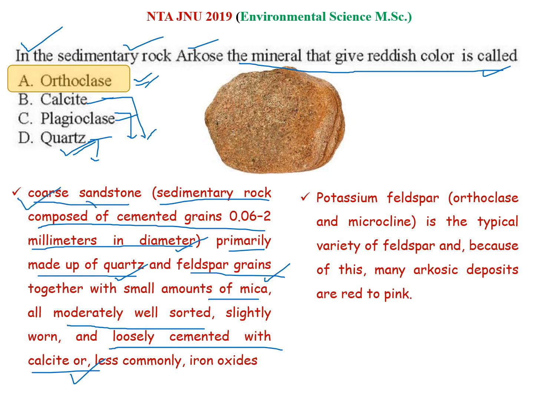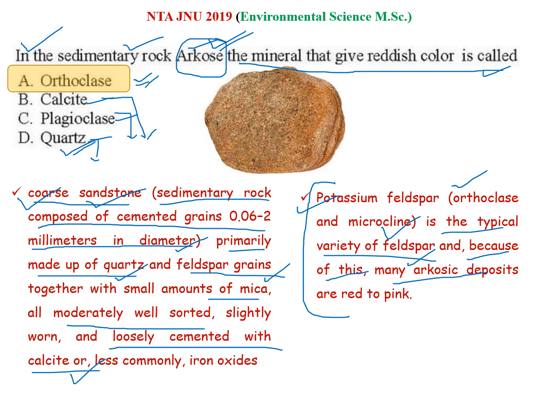This is present in the coarse sandstone. This is the composition of the arkose sedimentary rock. One more point is that potassium feldspar, that is orthoclase or microcline, is a typical variety of feldspar, and because of this many arkosic deposits are red to pink. This statement is very true and it justifies our answer that the presence of potassium feldspar leads to the red to pink color in the arkosic deposit.